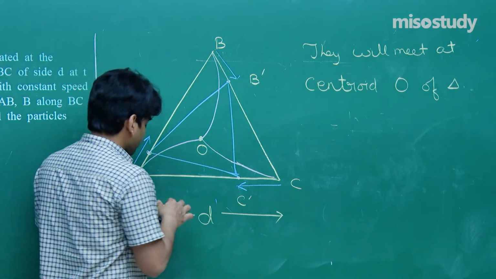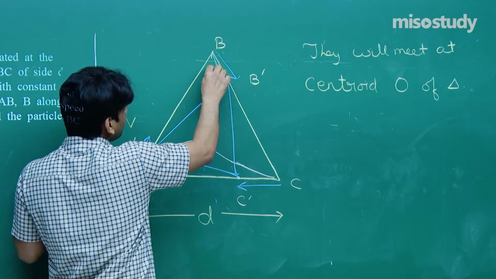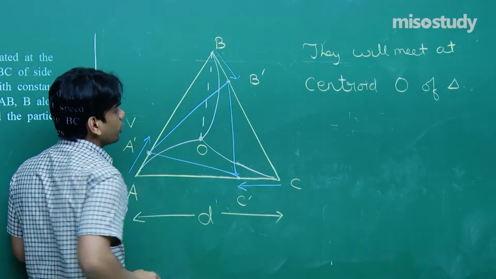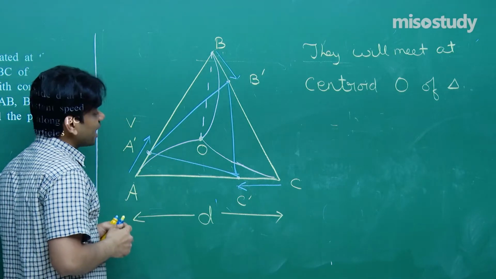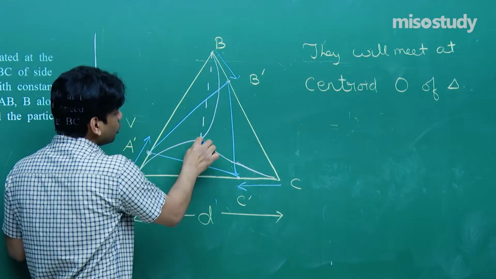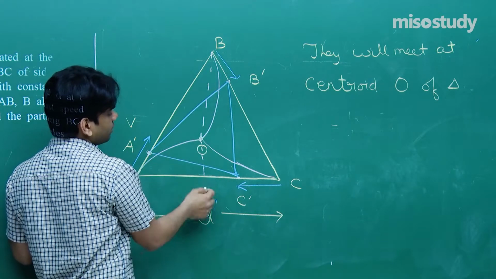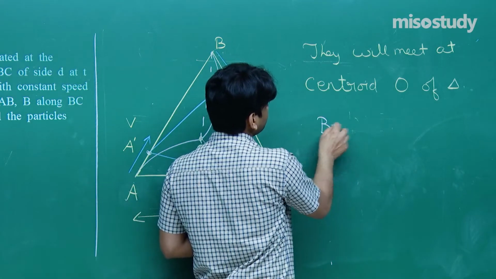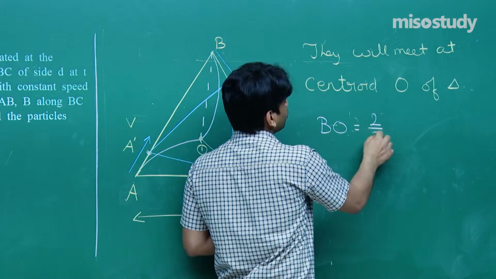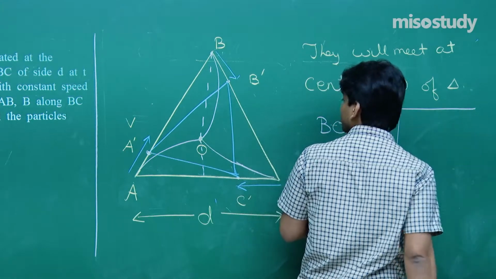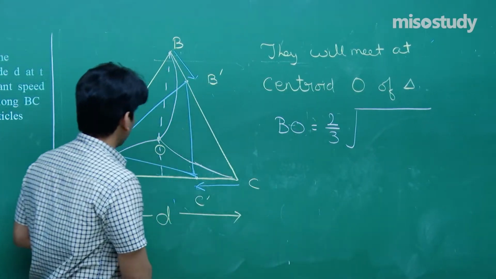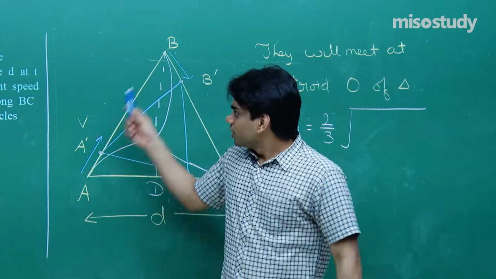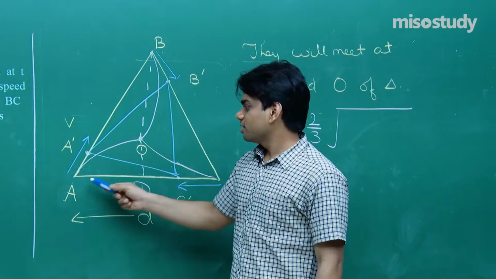Now try to understand. First of all, we know the length of this line, point B joining to this point O. We can easily evaluate that. That will be 2/3 of the line joining B perpendicular to the line AC. So the length BO will be equal to 2/3 of the line joining B to AC, and let me say that this is point D.